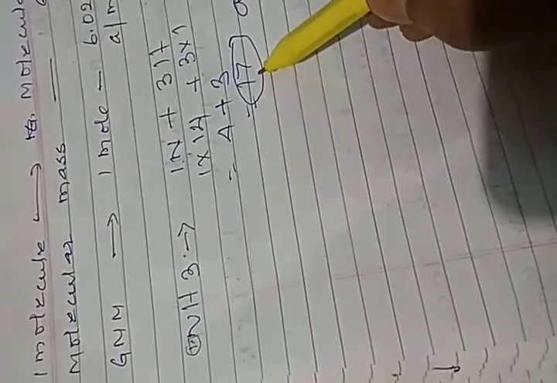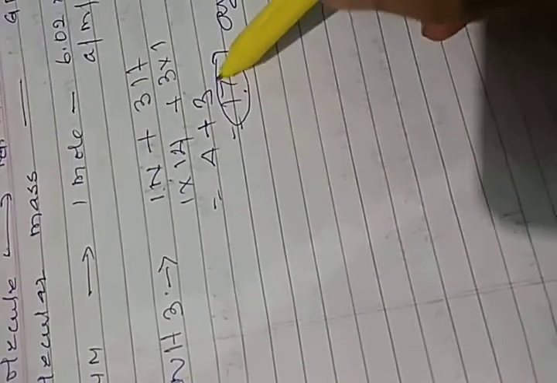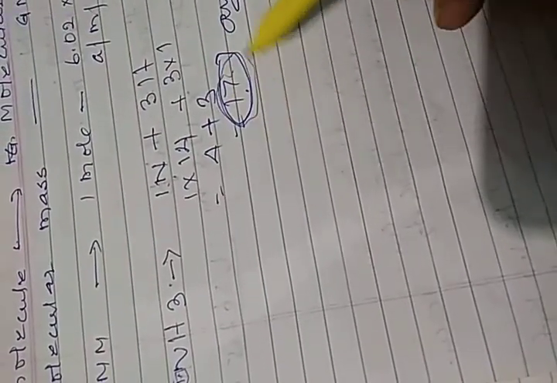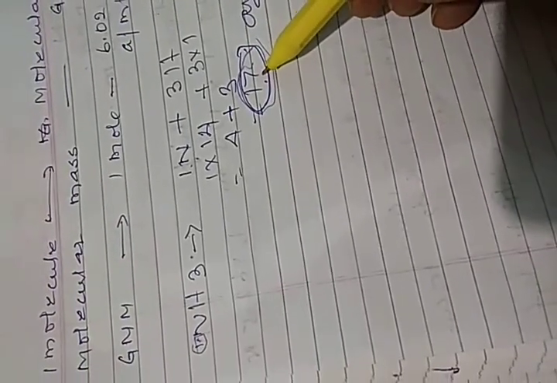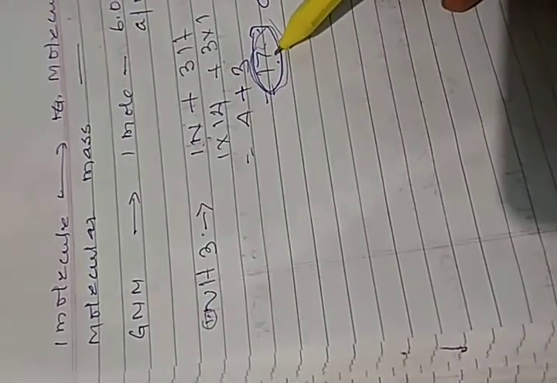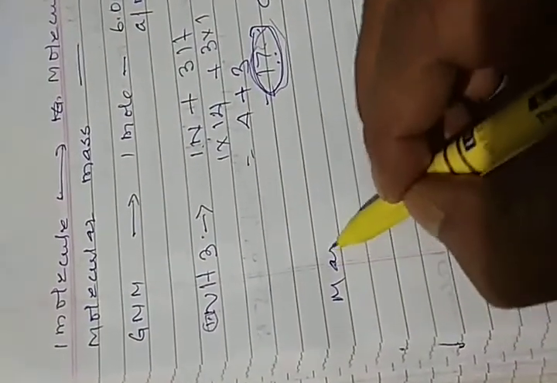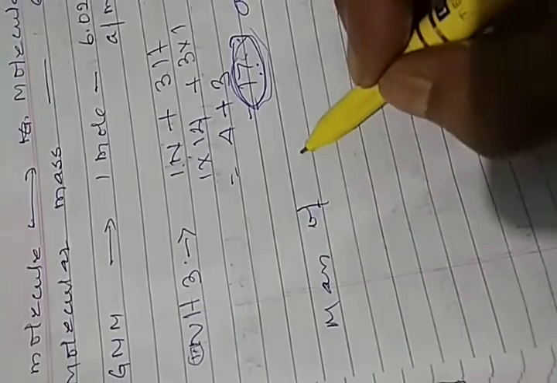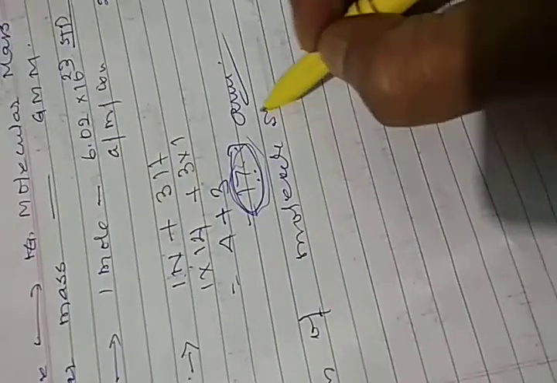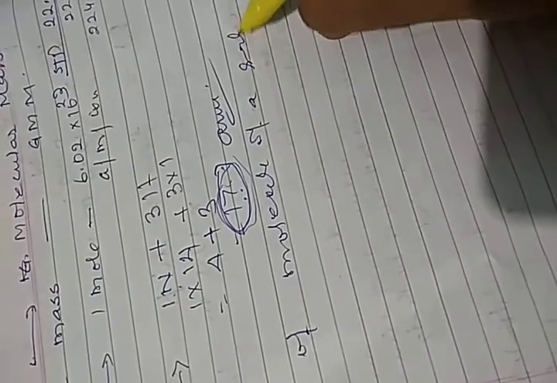What is molecular mass? Molecular mass is the mass of one molecule of a substance. The mass of one molecule of a substance is called molecular mass.